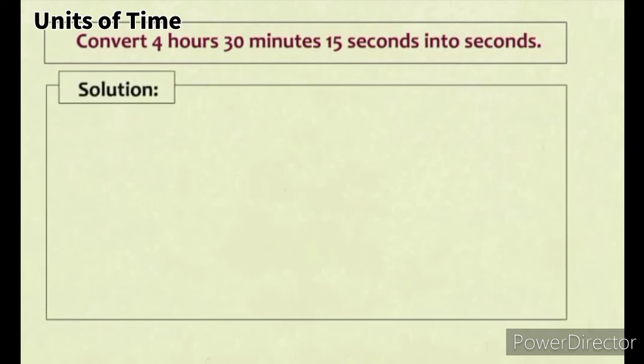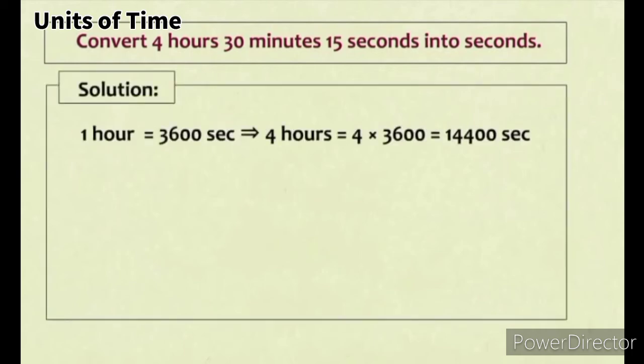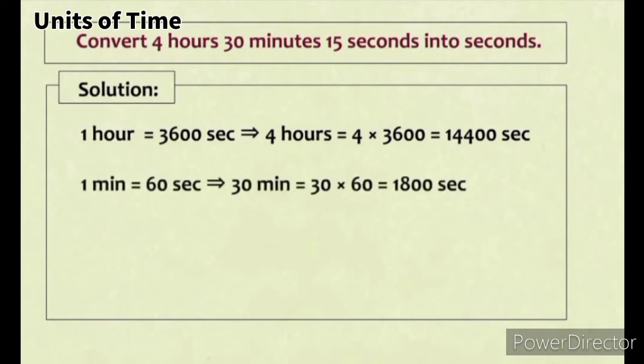Convert 4 hours 30 minutes 15 seconds into seconds. Solution. 1 hour equals 3600 seconds. Therefore, 4 hours equals 4 into 3600 equals 14,400 seconds. Now 1 minute is equal to 60 seconds.